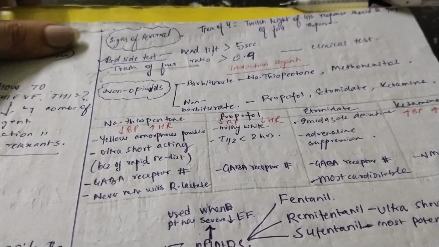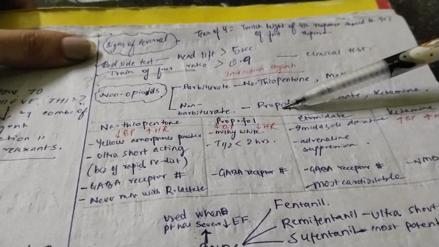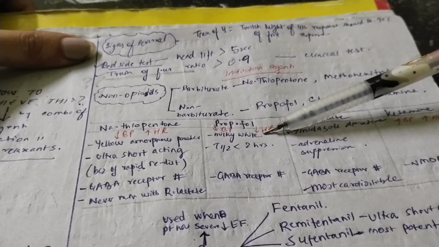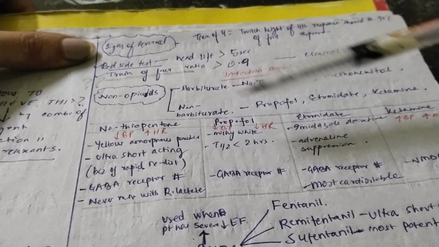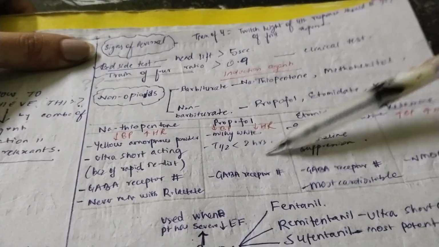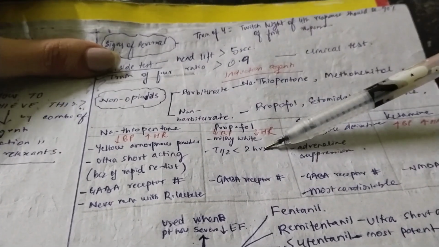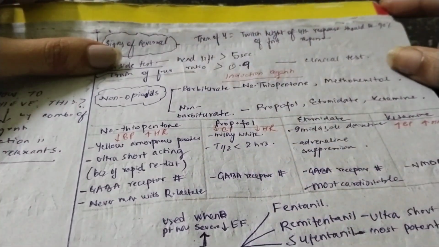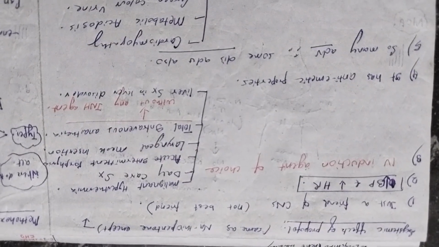Let's study the second non-opioid which is used as an induction agent, that is propofol. Now, propofol is available in milky white form, like sodium thiopentone is available in yellow amorphous powder form. The half-life is less than 2 hours. And as I told you, it is also a GABA receptor blocker. Now, let's study the systemic effects of propofol.